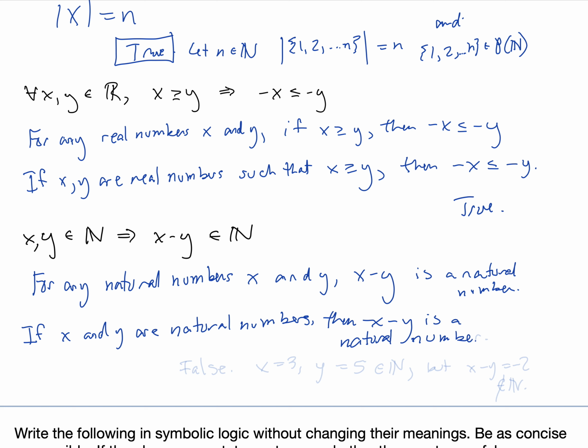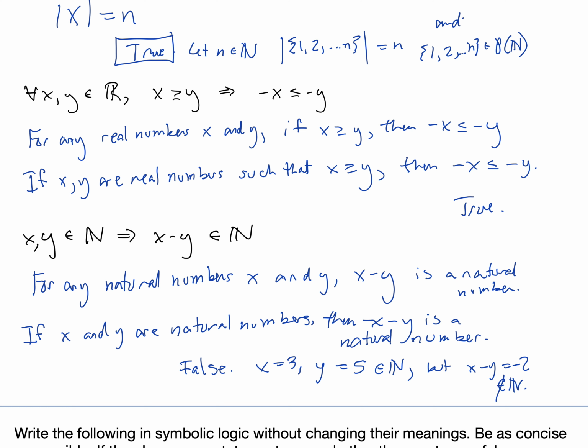Now, is this a true statement? This is going to be false. So, for example, if x is 3 and y is 5, then x and y are in the natural numbers, but it's the case that x minus y is -2, which is in the integers, but it is not in the set of natural numbers.